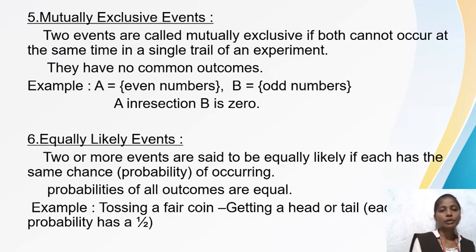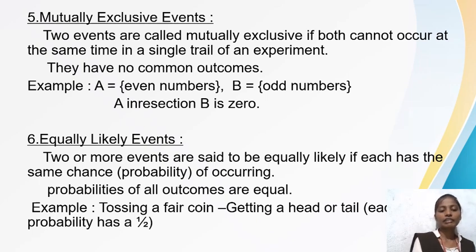Mutually exclusive events. Two events are called mutually exclusive if both cannot occur at the same time in a single trial of an experiment. So this event is known as mutually exclusive events. They have no common outcomes. For example, A = even numbers and B = odd numbers. A ∩ B = ∅.